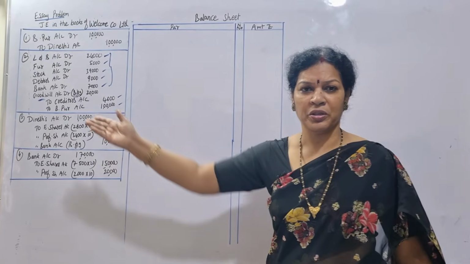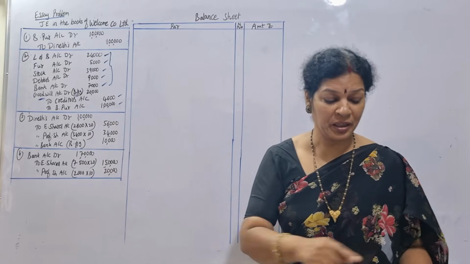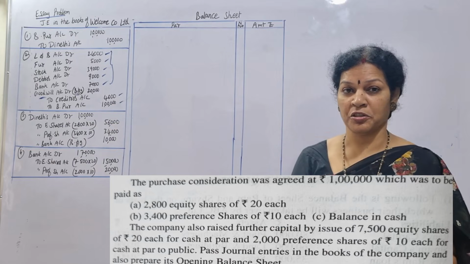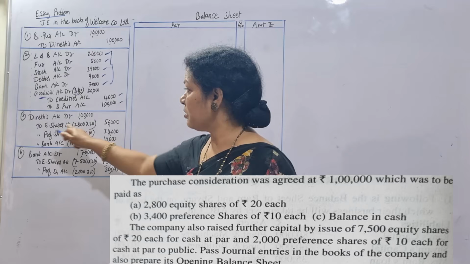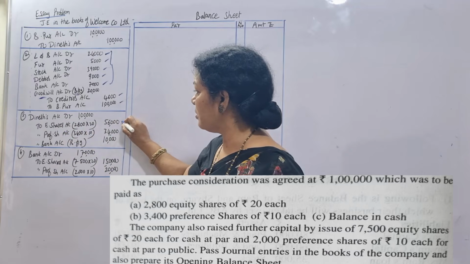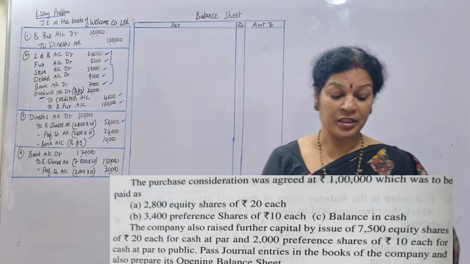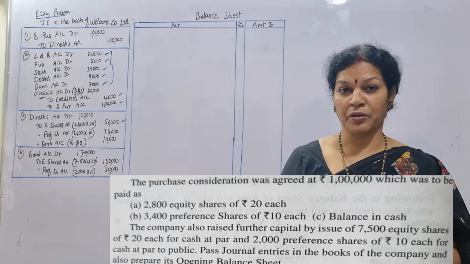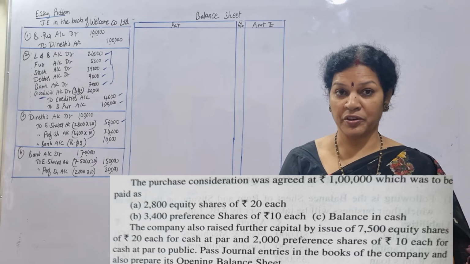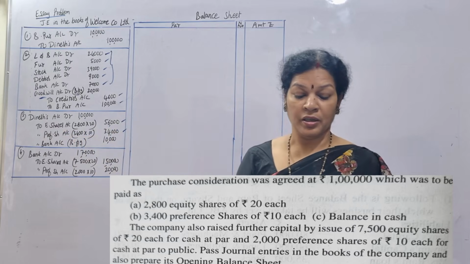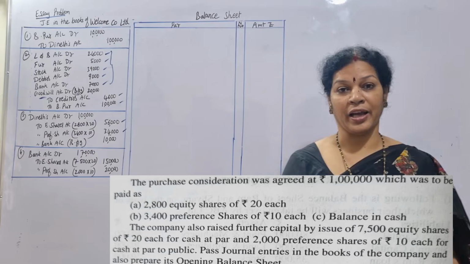Debit the receiver. So Dinesh account at R. How are you making the payment? See, 2,800 equity shares at the rate of 20 rupees each. So through equity shares you are making payment of 56,000, and 3,400 preference shares at the rate of 10 rupees each. The rest of the amount in cash.